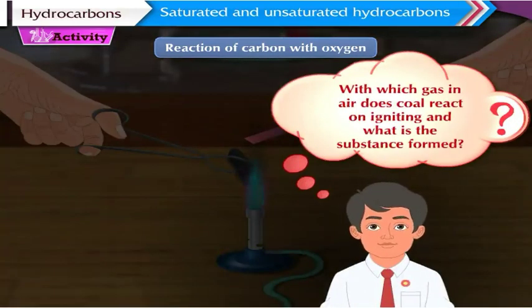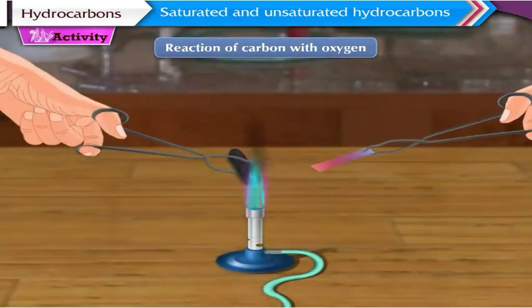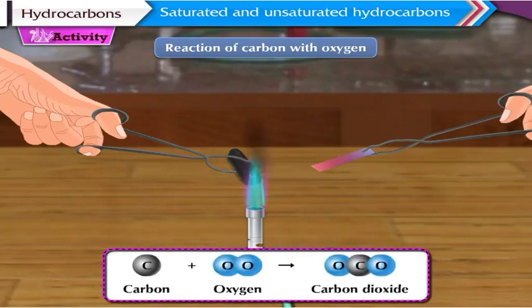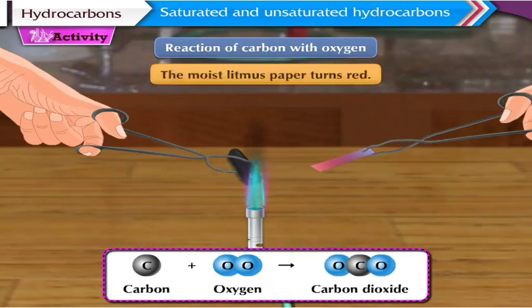With which gas in air does coal react on igniting, and what is the substance formed? Coal reacts with oxygen from the air to form carbon dioxide. Let us see the reaction. Carbon reacts with oxygen to form carbon dioxide gas. We have seen that the moist litmus paper turns red.